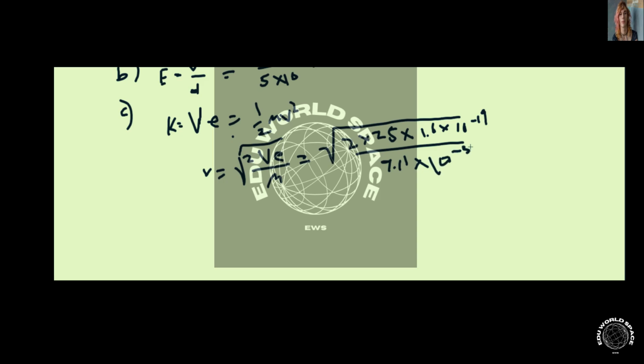Now if you compute this, we get that the velocity, the required speed of the electron, is equal to 2.96 times 10 to the 6 meters per second. And that's it for this question. Thank you for listening.